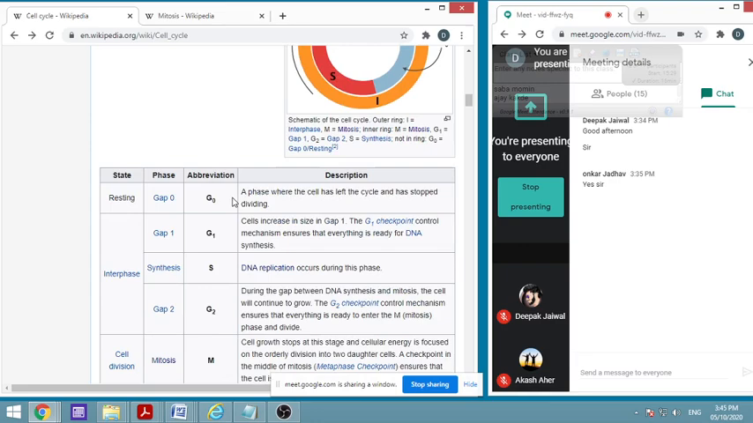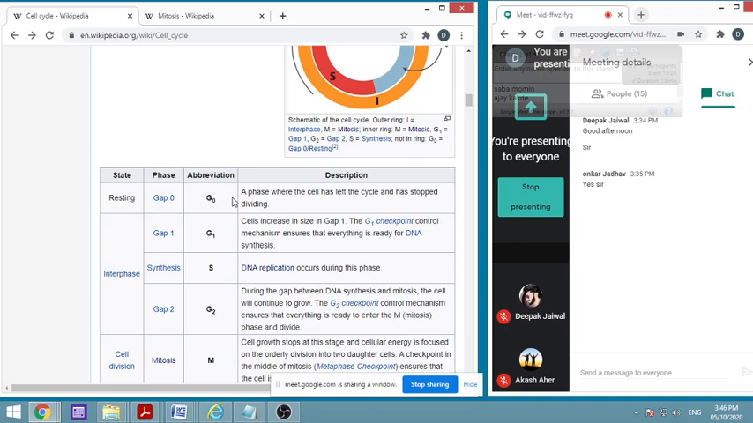The first one is the resting phase, the quiescence phase, gap 0. G here means gap: G0, G1, G2, that means gap 0, gap 1, gap 2. Gap 0 means the phase where the cell has left the cycle, the cell is not in the cell division cycle. These are non-dividing cells; they will not divide at all, and they have stopped dividing. We shall see further discussion about this again. This is just a brief description. Then gap 1 is the next phase, or the first part of the interphase.